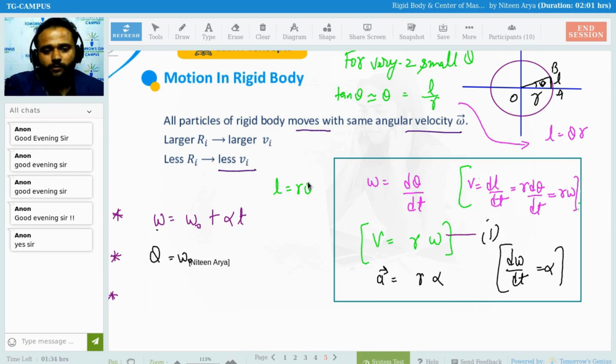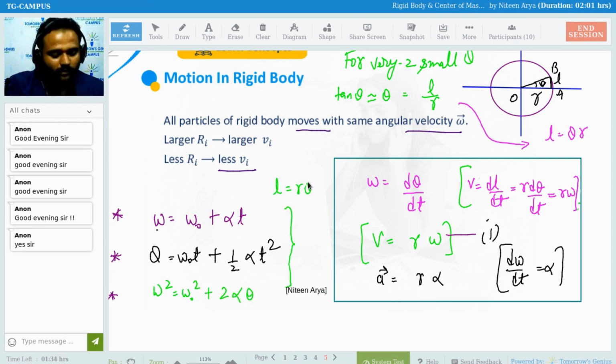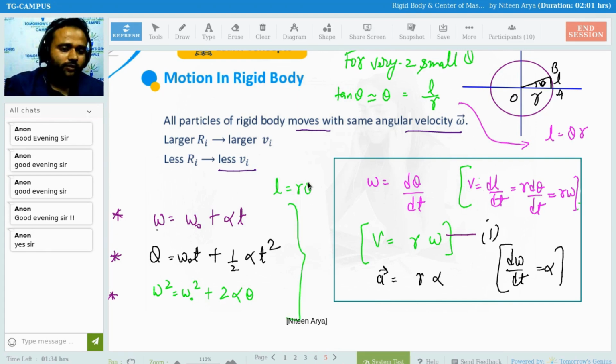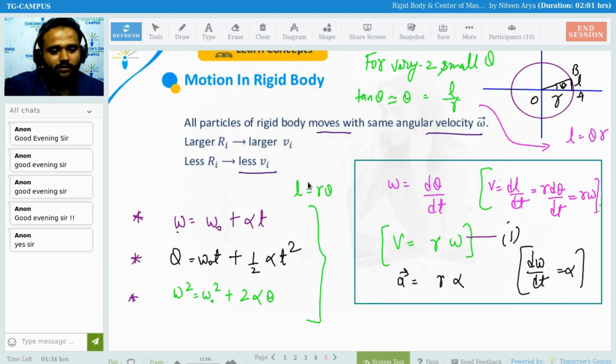Similarly, theta is going to be omega naught t plus half alpha t square. And the third equation of motion is going to be very simple, that is omega square equals omega naught square plus 2 alpha theta. So these are the three equations of motion for angular velocity, or for rotational motion. Clear everyone? We have done this thing. I just gave you a revision kind of thing.